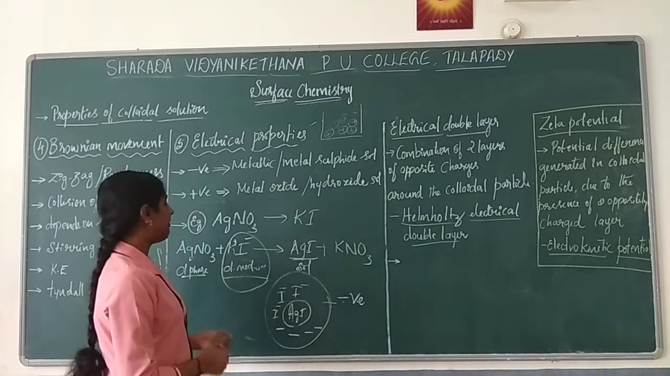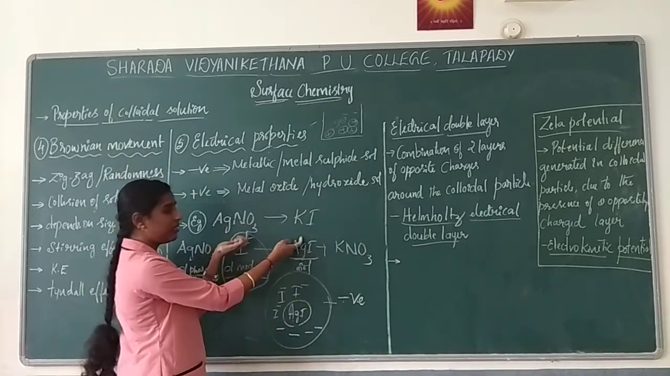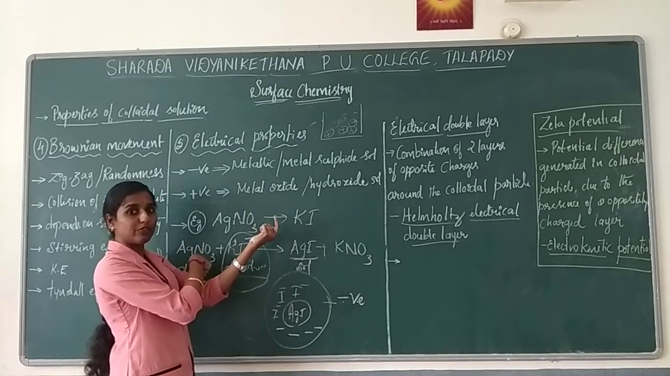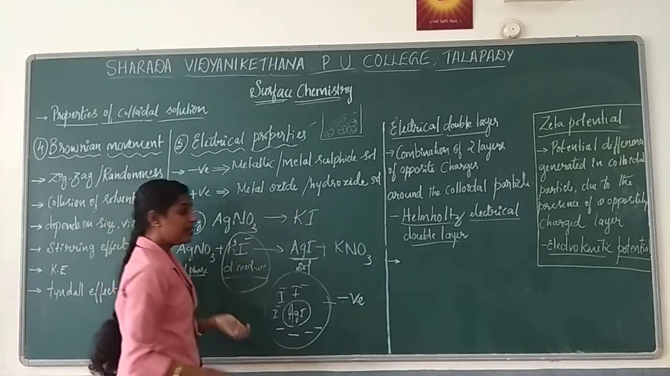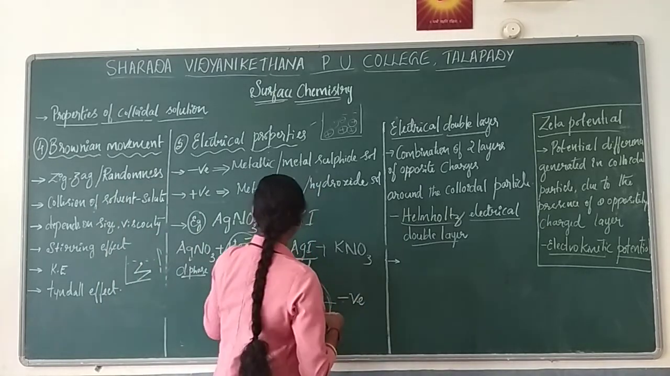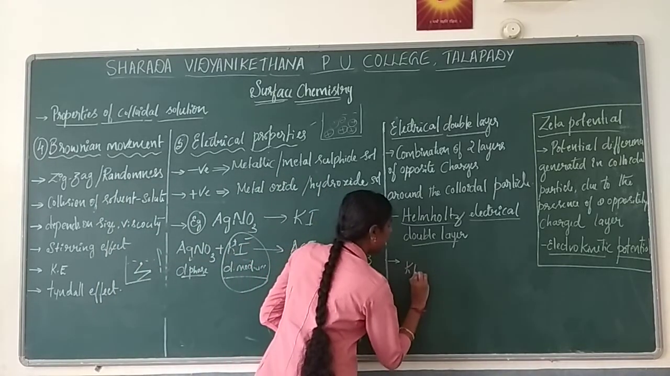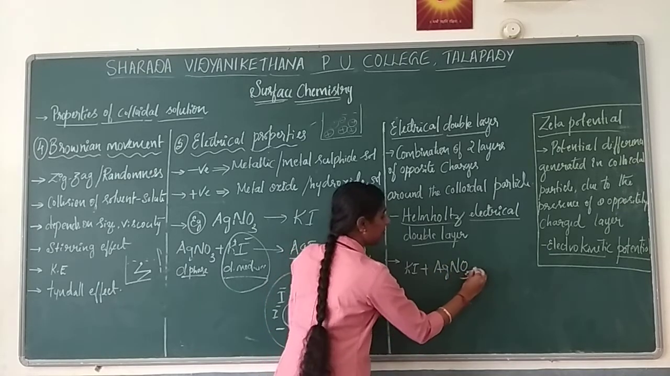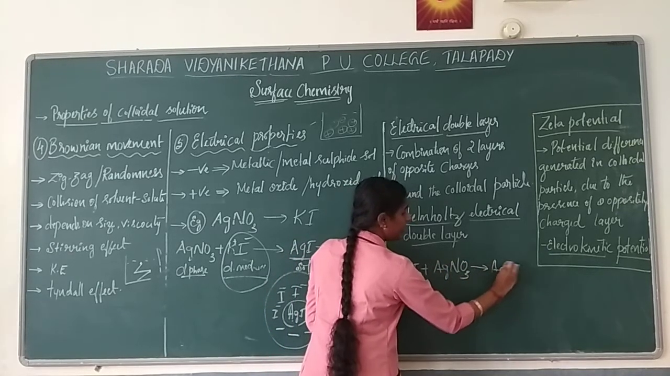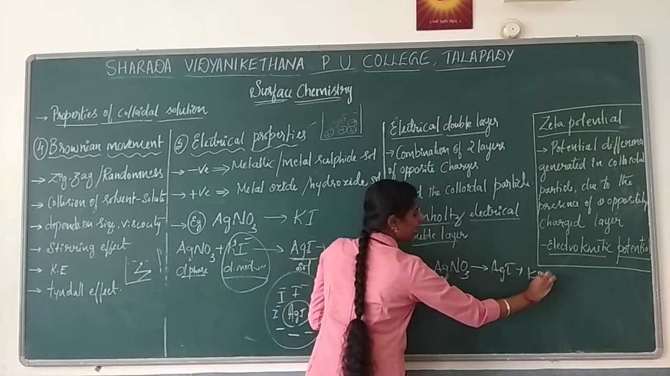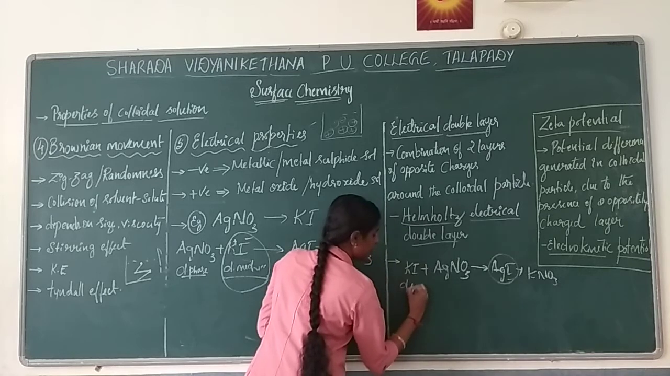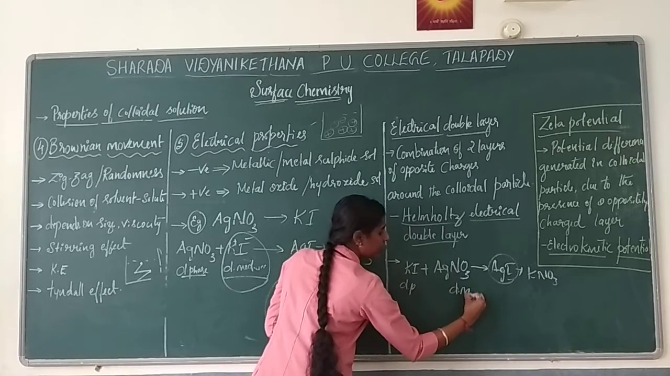One more example I will tell. I use the same example, where I take KI as the dispersion phase as well as the medium. So how does it go? For example, now KI is added to AgNO3. The salt is the same. You will get AgI as well as KNO3. So this is your salt, right? Now this is the dispersed phase and this is the dispersion medium.